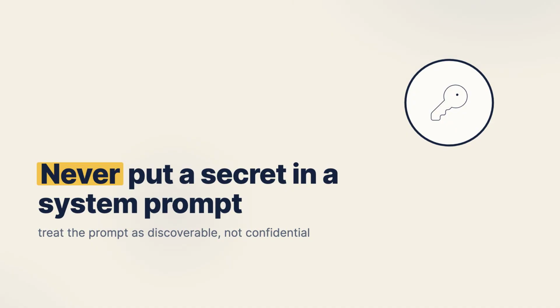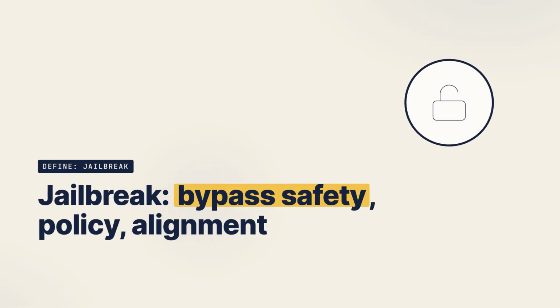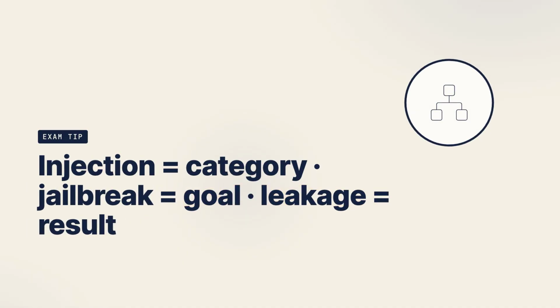Here's the definition to hold on to. A jailbreak is a prompt injection attack whose specific goal is to bypass a model's safety, policy, or alignment guardrails, getting it to produce output it was designed to refuse. Where general prompt injection hijacks the application's intended behavior, a jailbreak targets the guardrails themselves. One thing worth flagging for the exam: keep the relationship straight. Prompt injection is the broad category. A jailbreak is one goal within it, escaping the safety rules. And system prompt leakage is a frequent result, usually filed under LLM07.